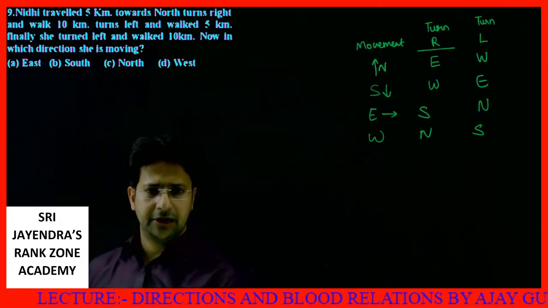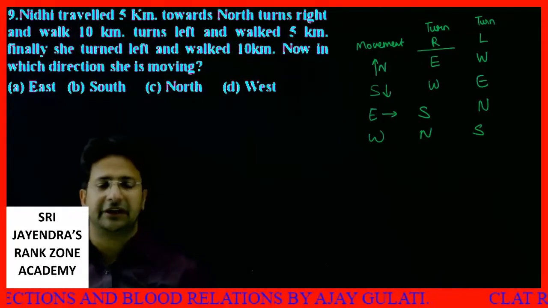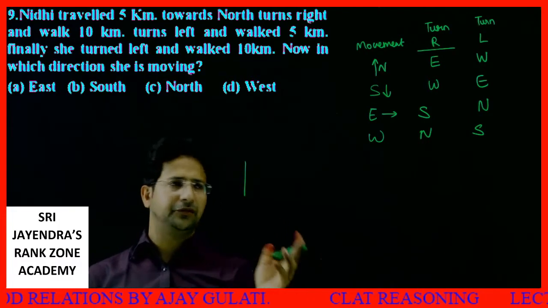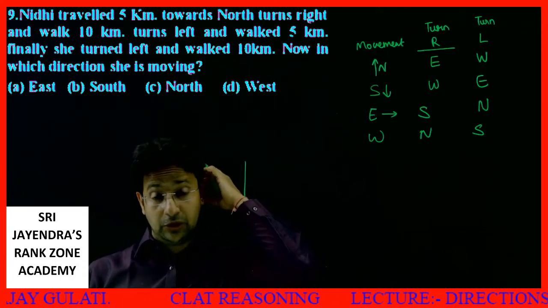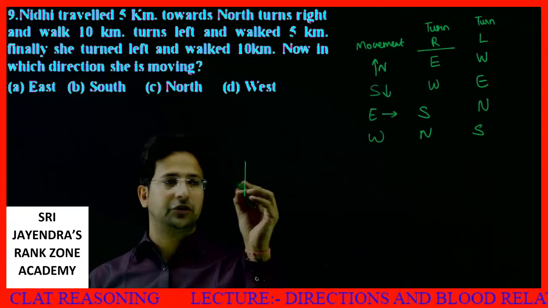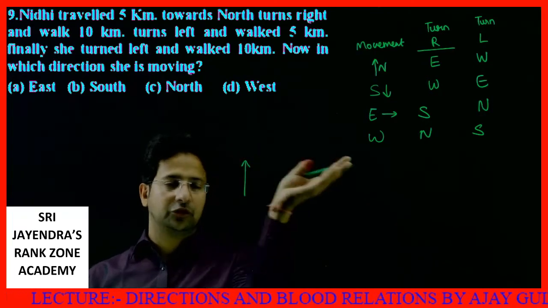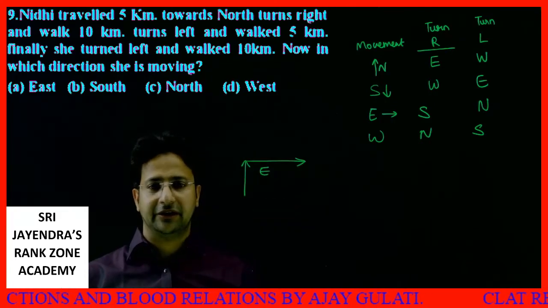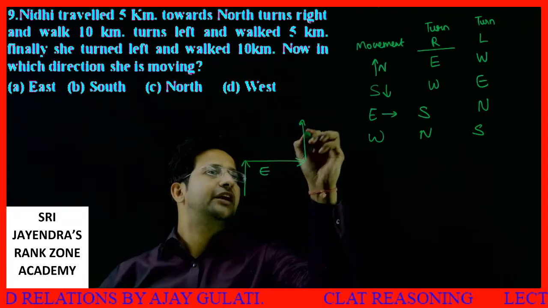Nidhi traveled 5 kilometers towards north. Now in which direction is she moving? As per the last line in the question, we just need to find out what is her final direction of movement. Nidhi traveled 5 kilometers towards north. Then turns right. If somebody traveling north turns right, he is moving in the east direction. Turns right and walks 10 kilometers. Further left, takes one more left. You take a left, you go this side.